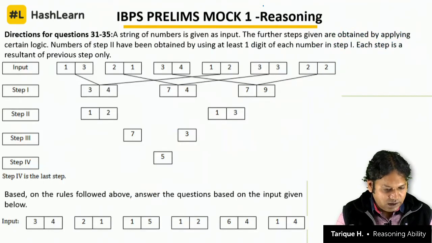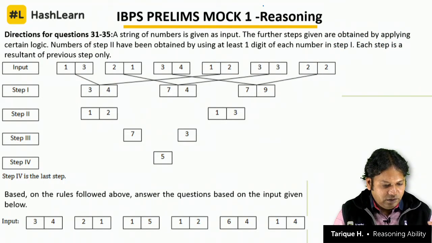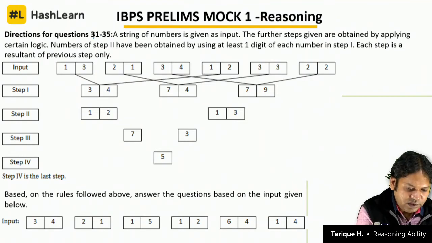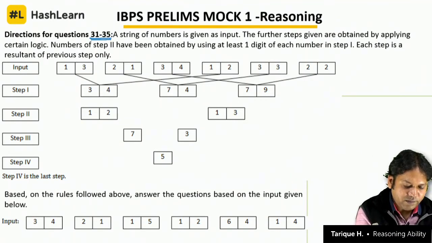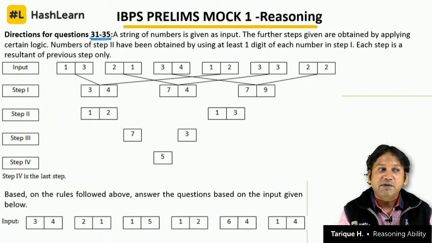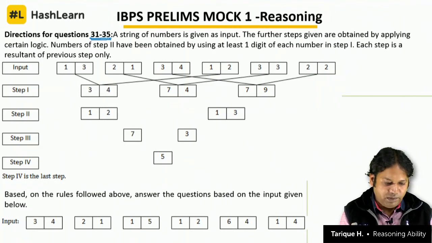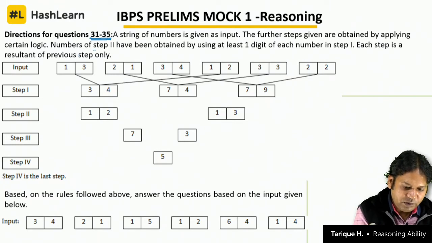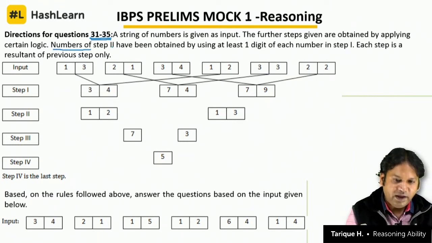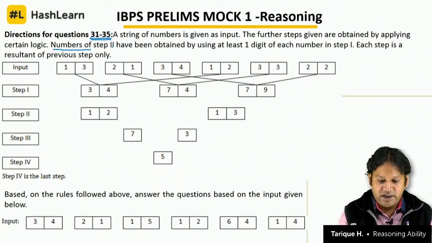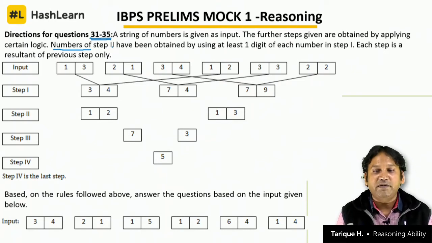Now let's see here, the first set of questions I want to discuss with you, directions for questions 31 to 35. This is what I was talking about, a unique set of questions. A string of numbers is given as input. The further steps given are obtained by applying certain logic. Numbers of step 2 have been obtained by using at least 1 digit each of number in step 1. Each step is a resultant of previous step only.